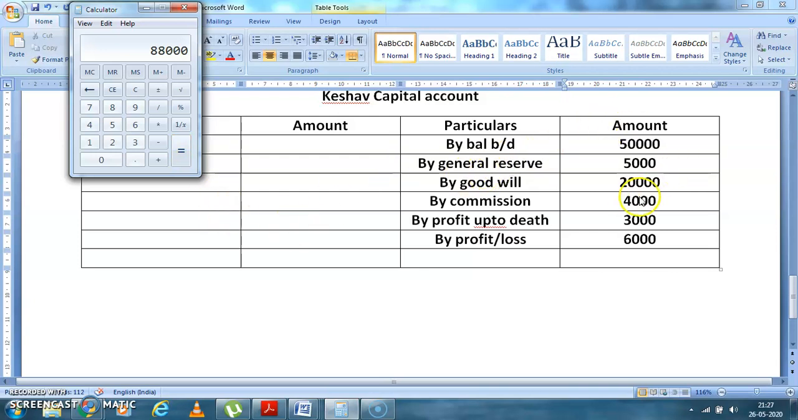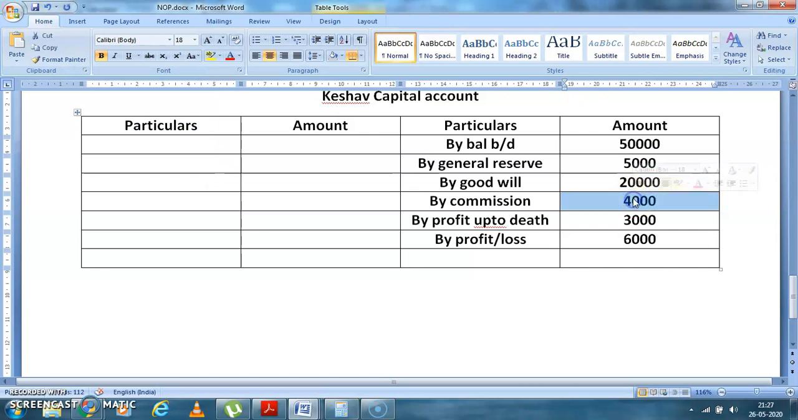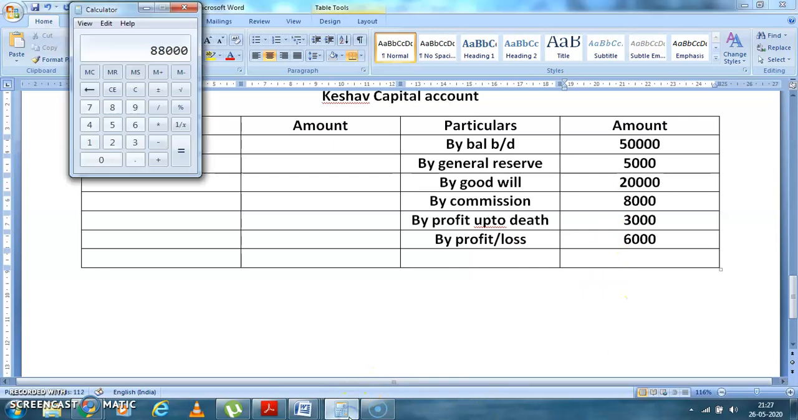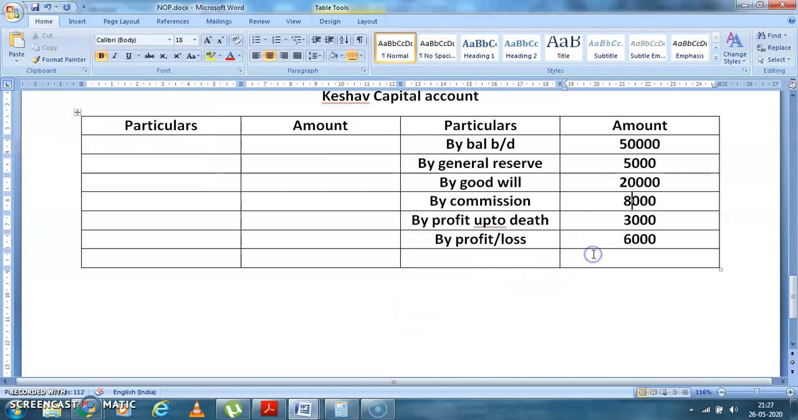4 3s are 8. Okay, this was 8,000. The commission was rupees 8,000. I have told you 2 4s are 8. I had written 4, but it comes to 2. It was 2,000 per month. So 4 months was 8,000. So there was a difference of rupees 4,000. So that comes to 92,000. Okay, students. So this is 92,000. So this is payable to Keshav executor account.